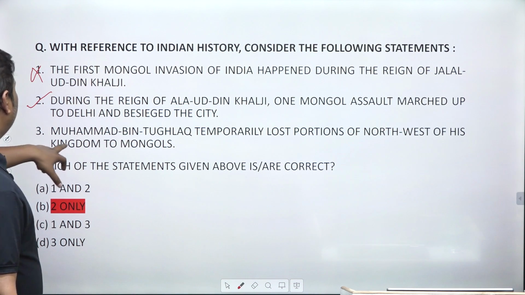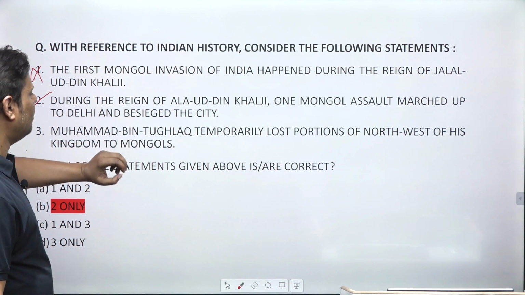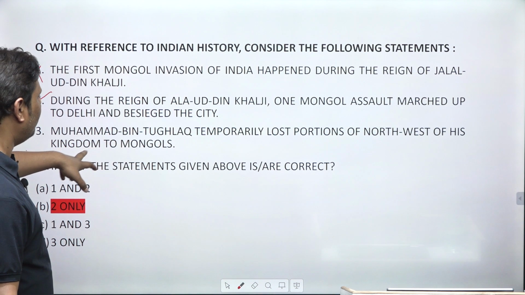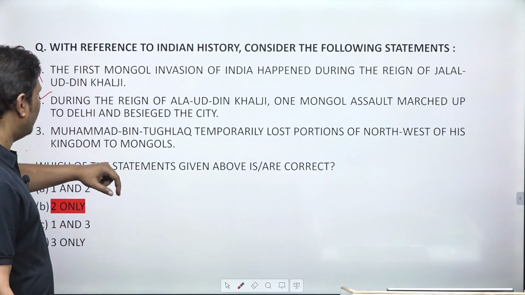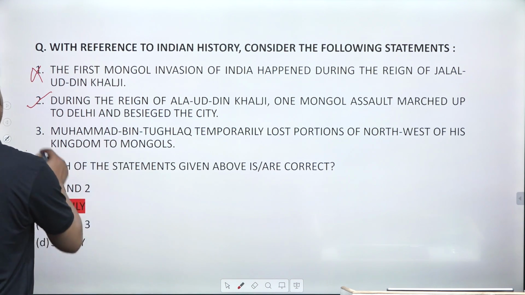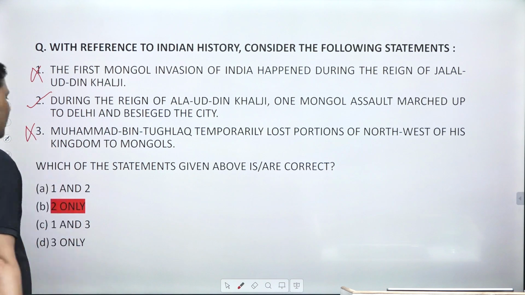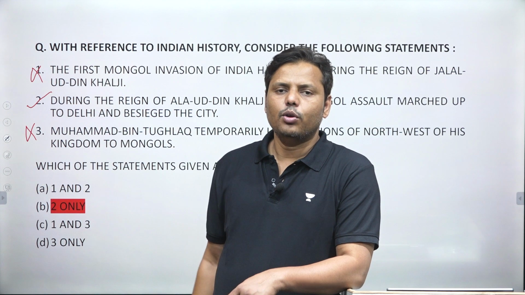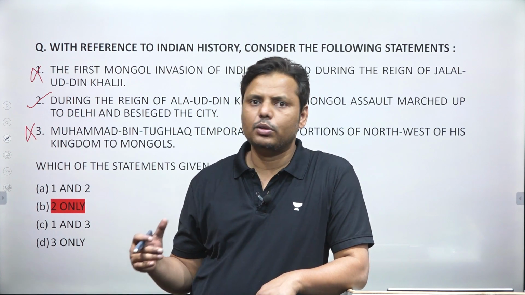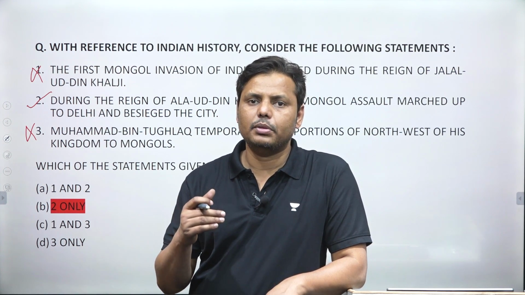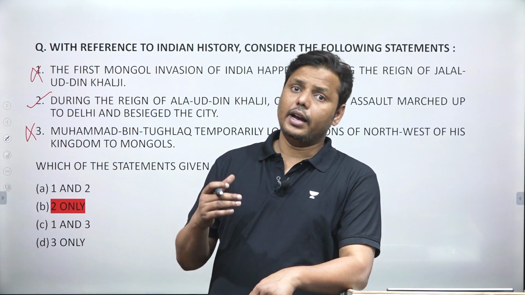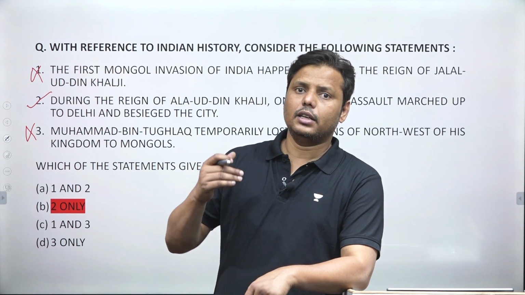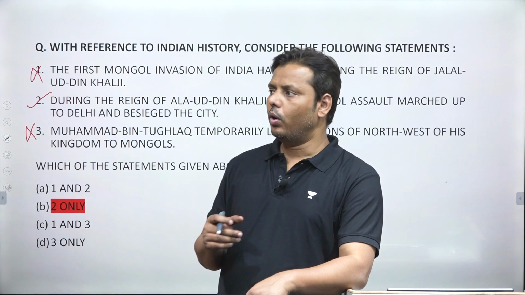Then third: Muhammad bin Tughlaq temporarily lost portions of the northwest of his kingdom to Mongols. This is incorrect. Why? If you know the story of Muhammad bin Tughlaq, he was the only ruler of the Delhi Sultanate who really tried to change the previous policy towards the Mongols.